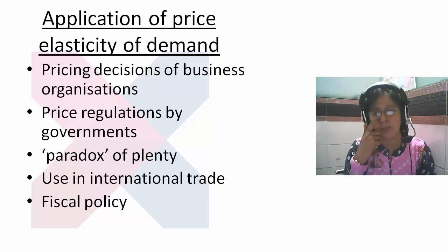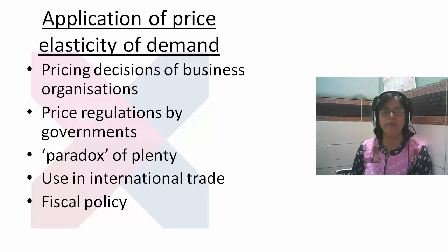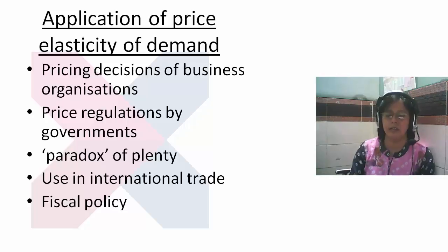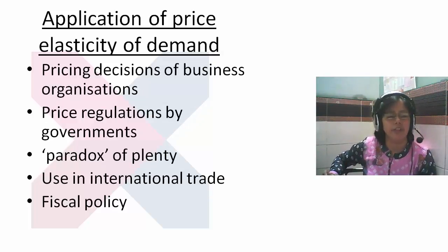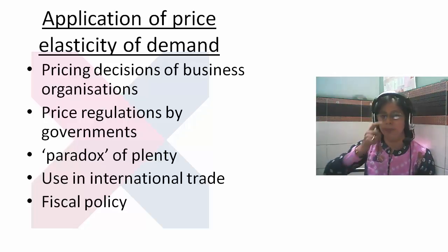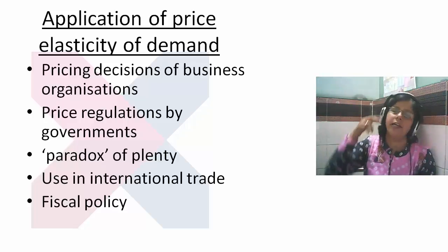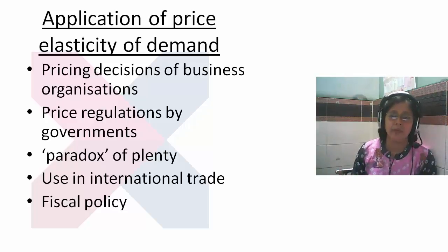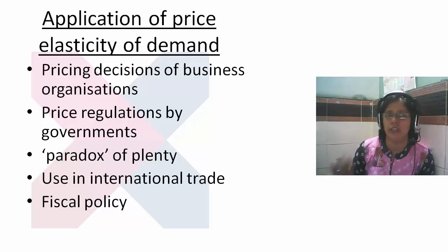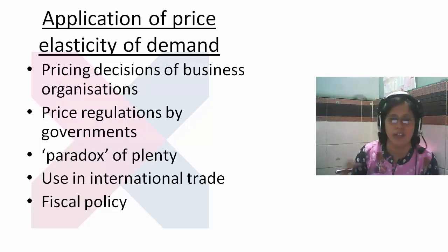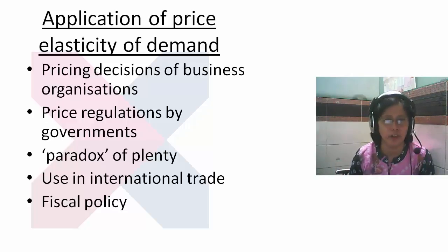The third one is paradox of plenty. Paradox of plenty can be understood easily with the example of a farmer. When the monsoon is very good and everything is very good, their production is very high and the supply of the product is increasing, and when the supply increases, the price falls. The farmers think that if the crop is good, they will get a lot, but they do not benefit by that amount of money.